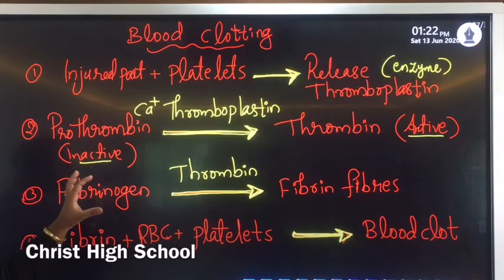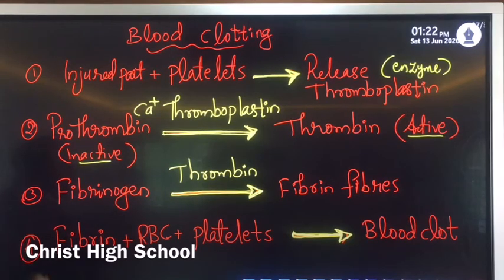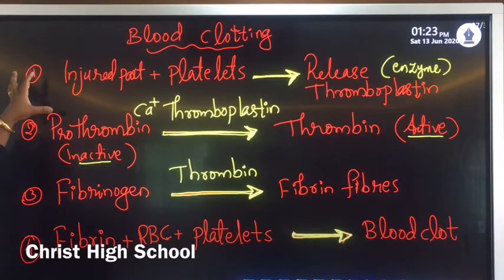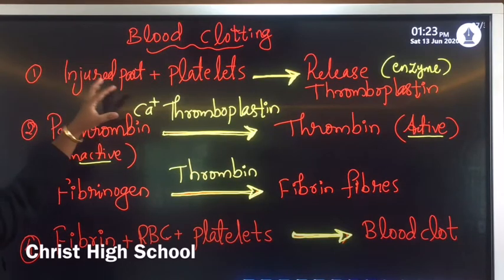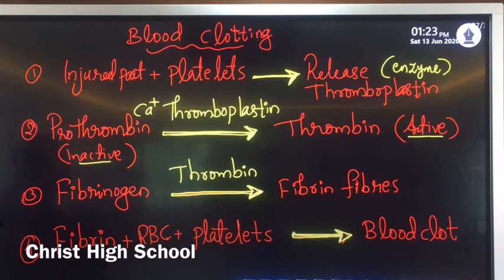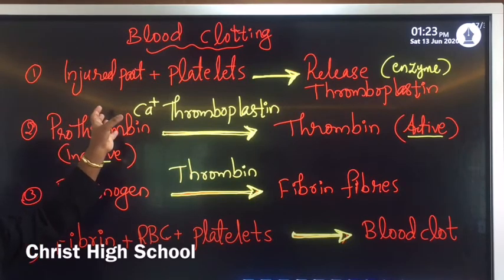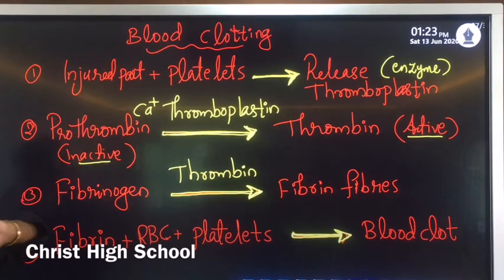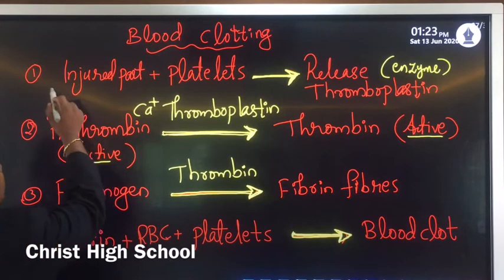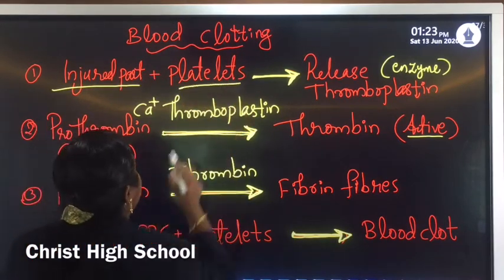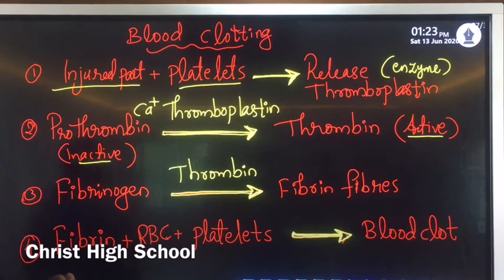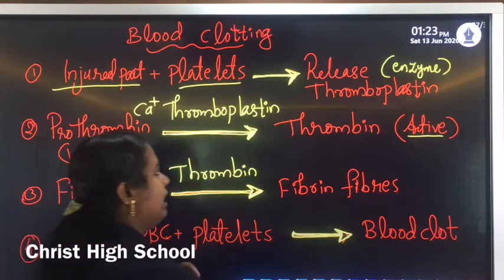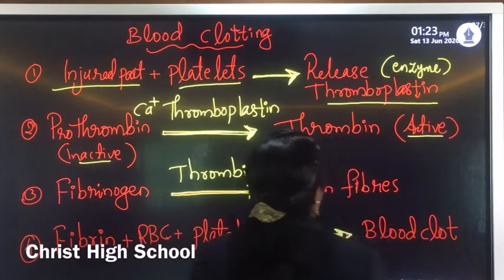This is the figure, or flow chart, which shows the mechanism of blood clotting. How does the clotting of blood take place? The first step: if any cut or injury takes place, the cells from that injured part, as well as the platelets at that injured part, release an enzyme known as thromboplastin. The first enzyme is thromboplastin.